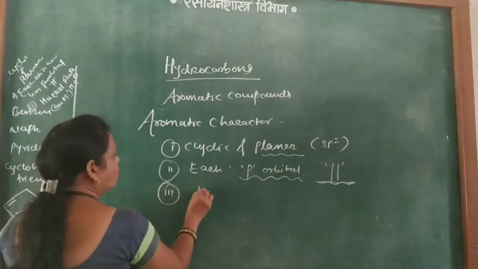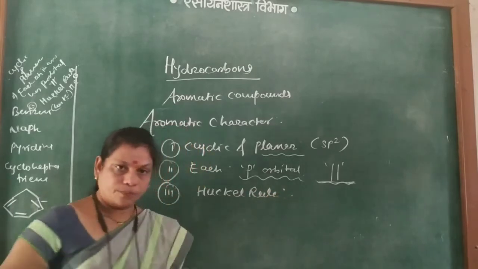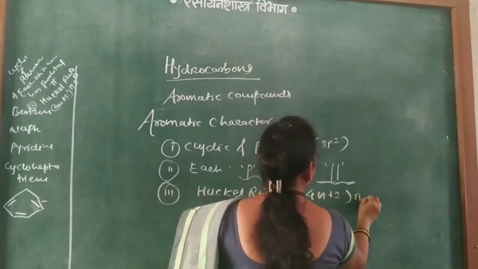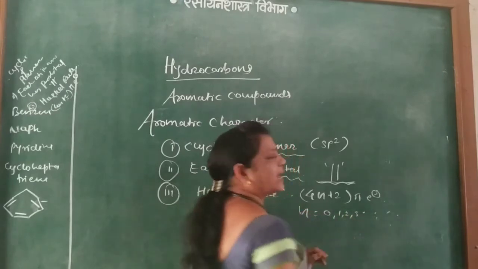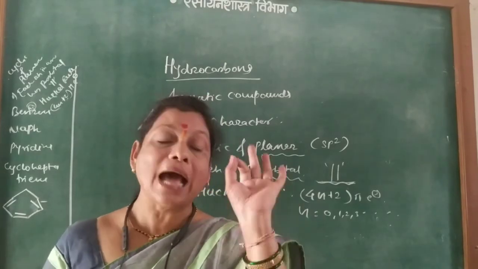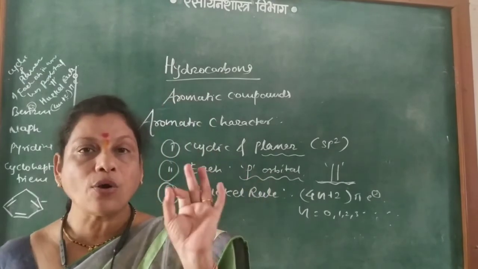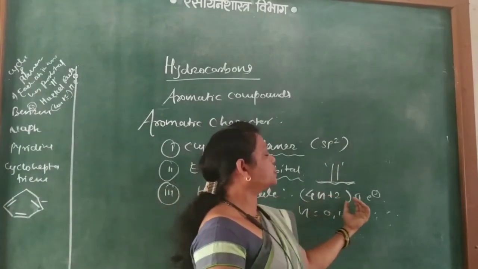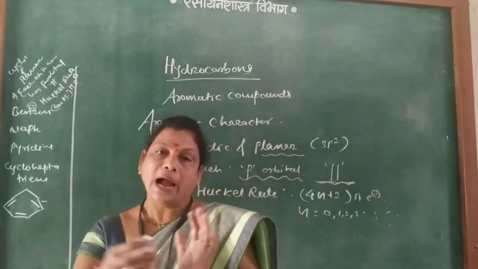The third and most important condition is the Huckel rule. The Huckel rule says the pi molecular orbitals must contain 4n plus 2 pi electrons, where n is equal to 0, 1, 2, 3, and so on.